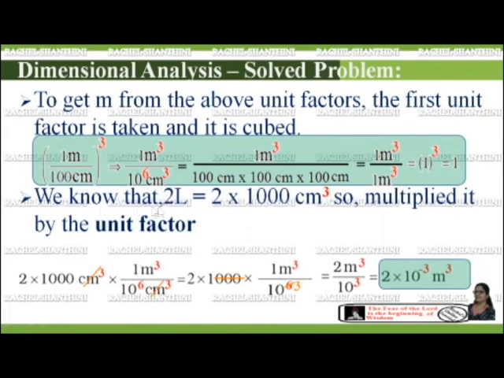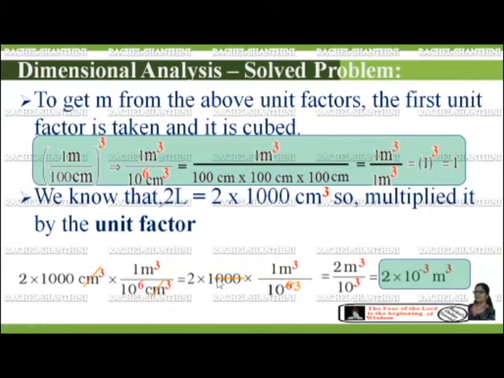In the problem, they have given 2 liters. So we have to convert it into 2 into 1000 centimeter cube, and multiply it by the unit factor. 2 into 1000 centimeter cube into the unit factor. This centimeter cube and this centimeter cube get cancelled. So 2 into 1000 into 1 meter cube divided by 10 to the power of 6, meaning 6 zeros are there.